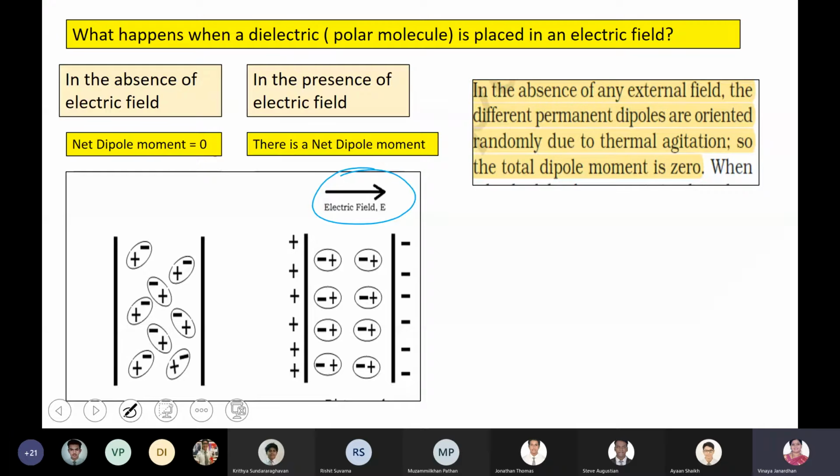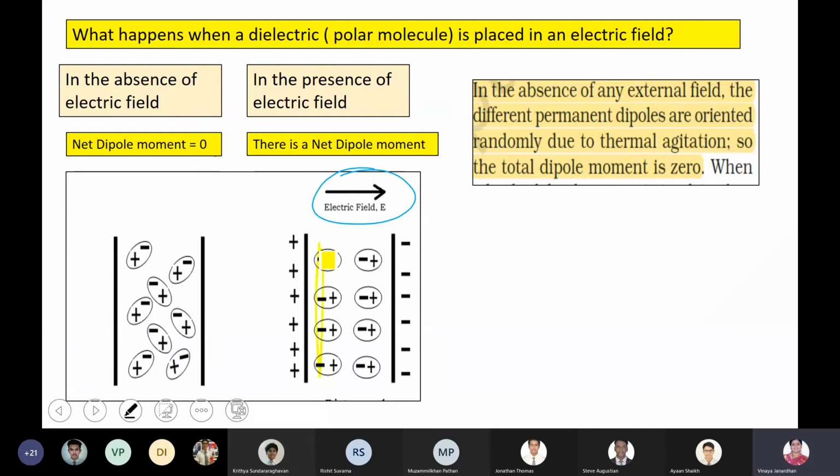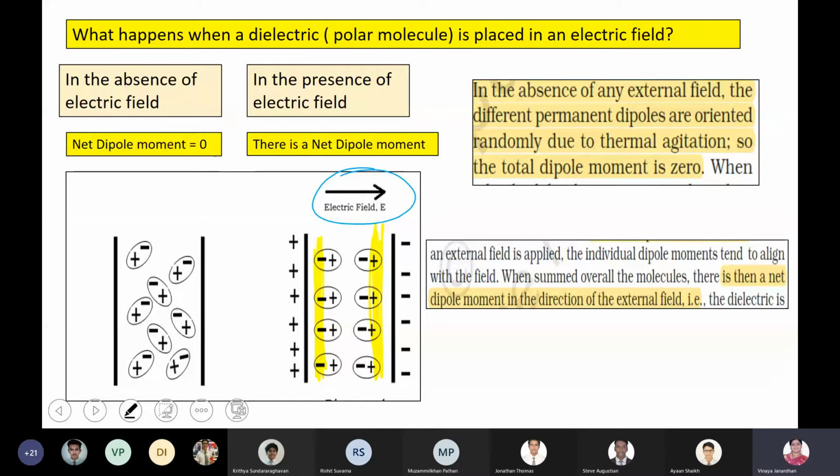Now, what happens? Can you see the negative charge of all your dipoles? The negative charges of all your dipoles are going to align near the positive plate. All the positive charges will be almost aligning near the negative plate. So this is how it is going to align.